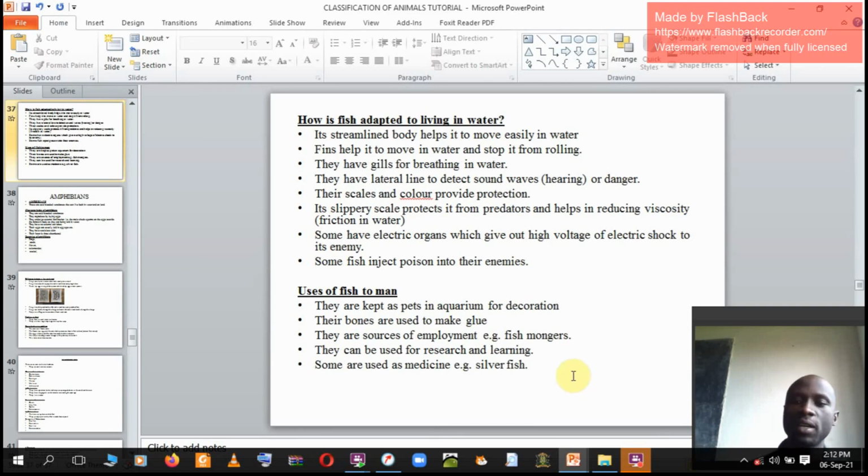But fish, you must master that fish are cold-blooded and they are adapted to staying in water because they have streamlined bodies, and you need to master the type of oxygen they breathe in. You need to master the role of lateral line. You need to master the role of different types of fish, parts of a fish.